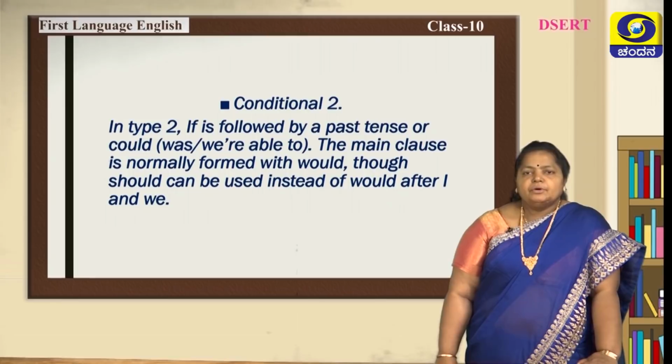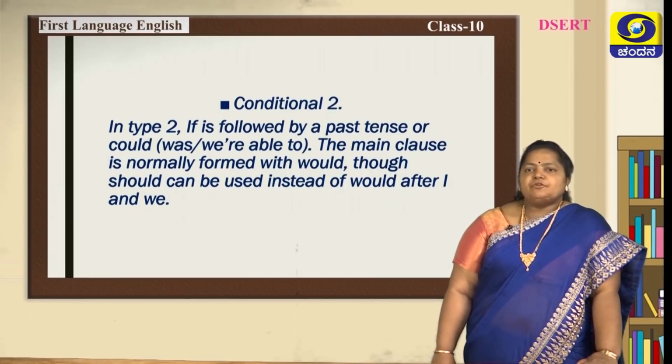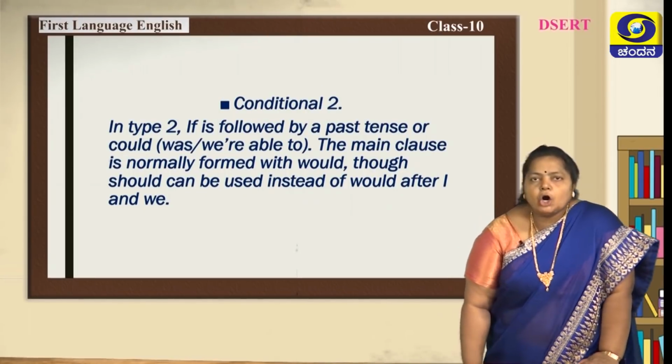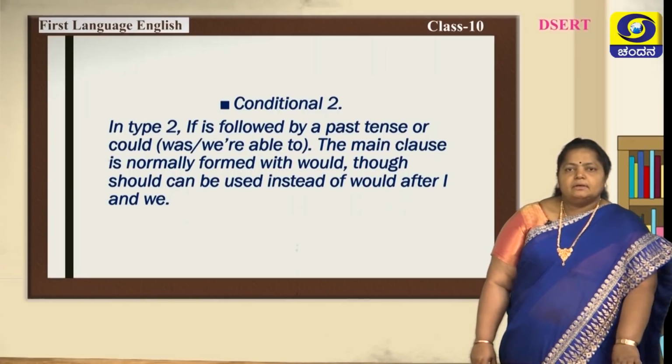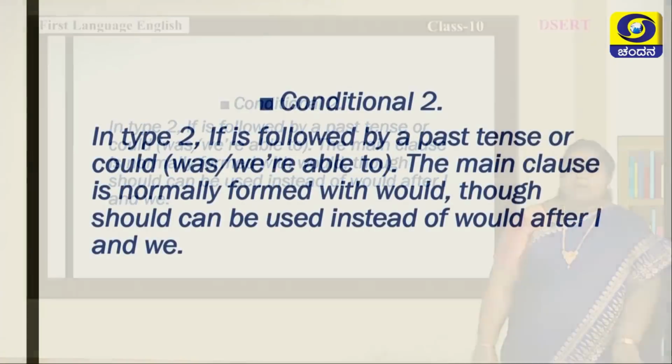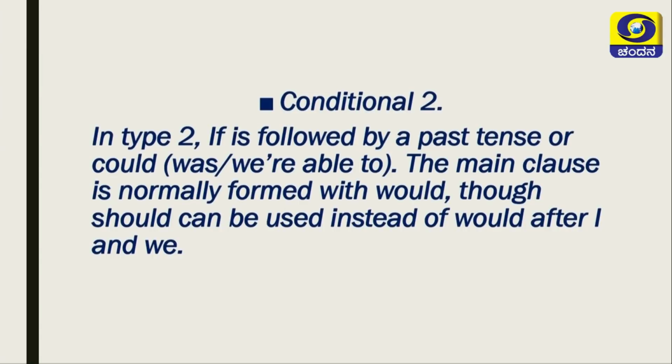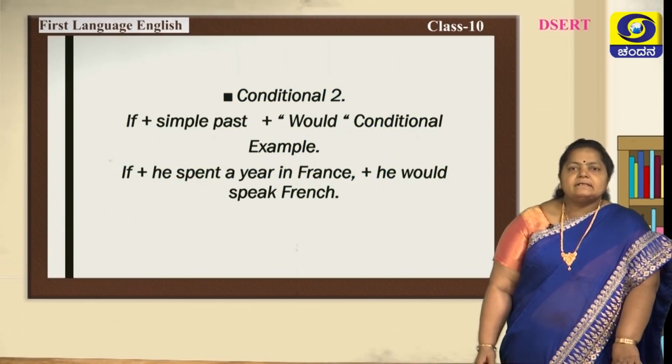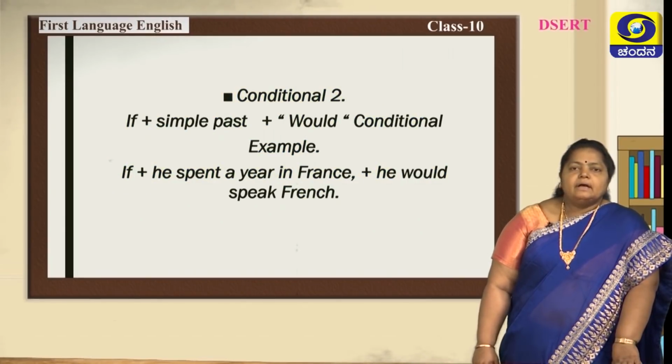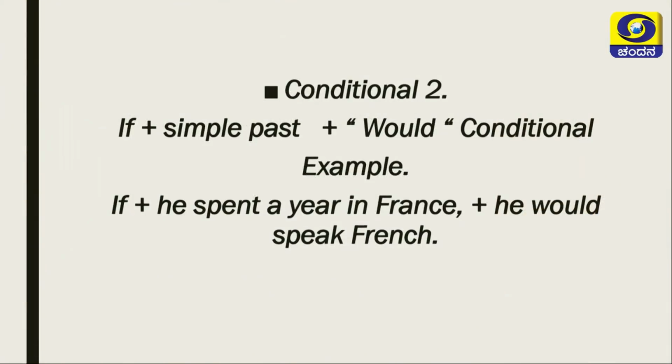Conditional 2: it is followed by a past tense or could, was, were, able to. The main clause is normally formed with would, though should can be used instead of would after I and we. We will see a few examples in it. If plus simple past, would is the conditional.